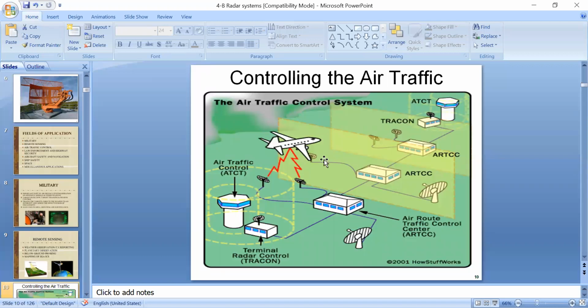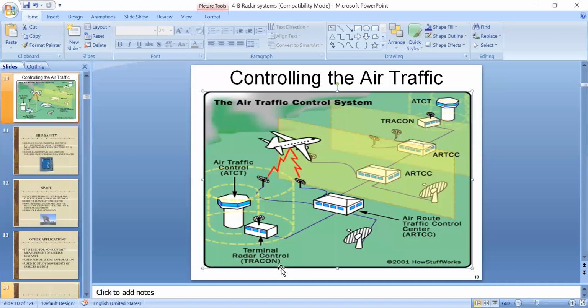And here we have another important device called terminal radar control, or TRACON. The purpose of TRACON is to guide aircraft approaching or departing the airports, generally within a radius of 30 to 50 miles and up to 10,000 feet altitude, with short distances.